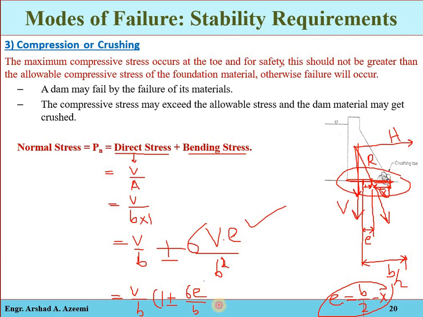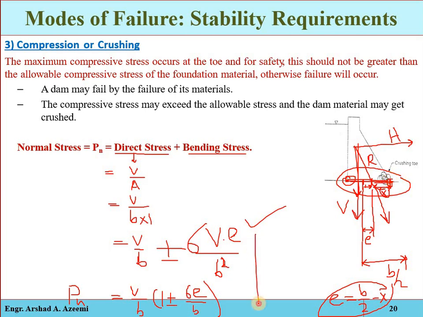by B. These are the normal stresses which are acting. The normal stresses at any point on the base will be equal to V by B into 1 plus or minus 6e by B, from this point to this point, at any point.